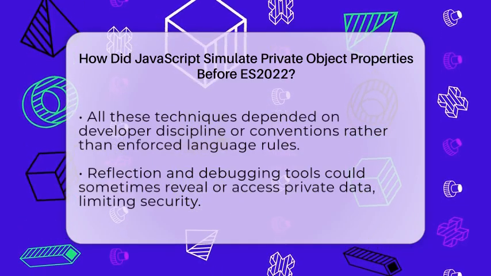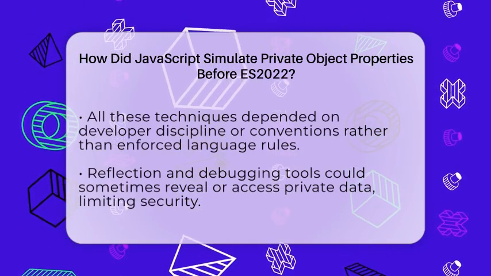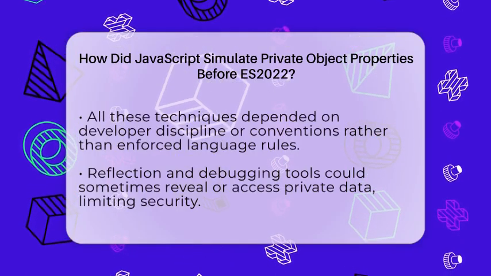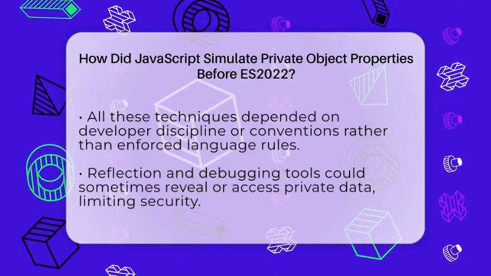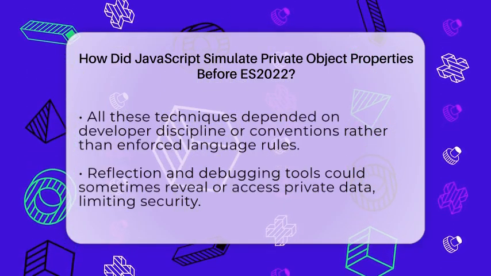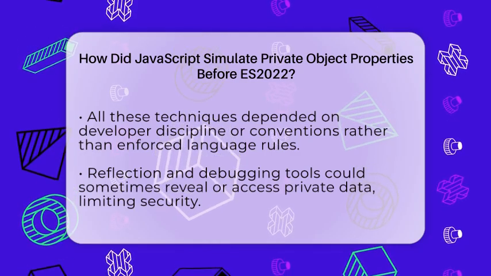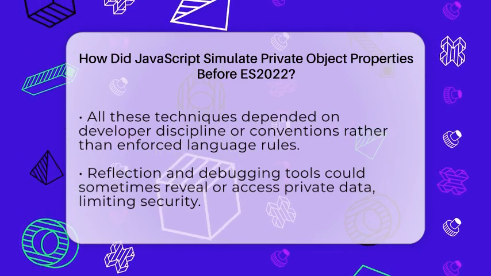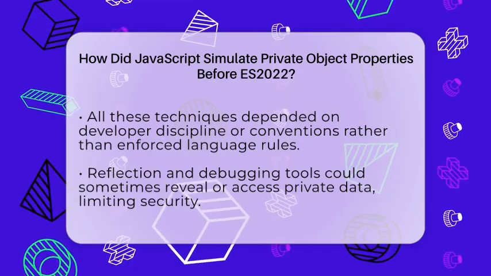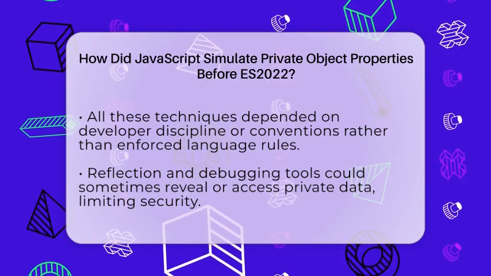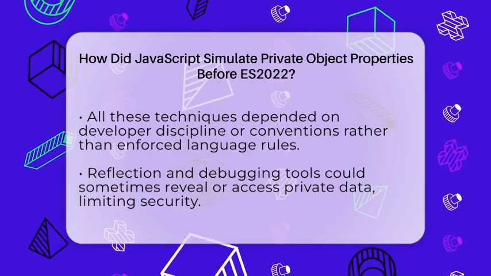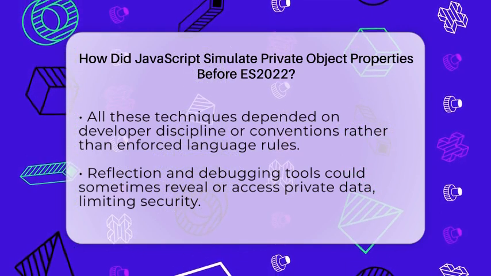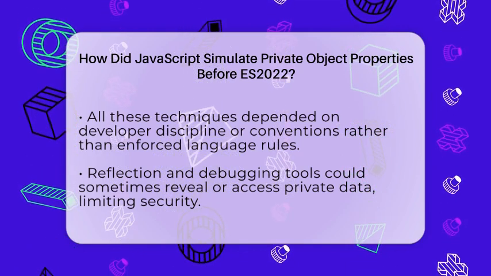Using symbols was another method. Symbols are unique identifiers that can be used as property keys. Because symbols are not visible in normal object property enumerations, they made it harder for someone to accidentally access the property. But if someone knew the symbol, they could still get to the data. So, it was a step toward privacy but not a guarantee.